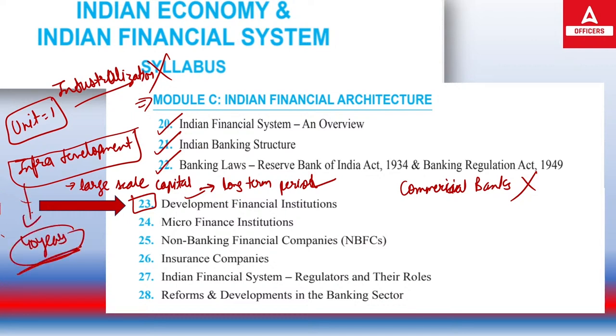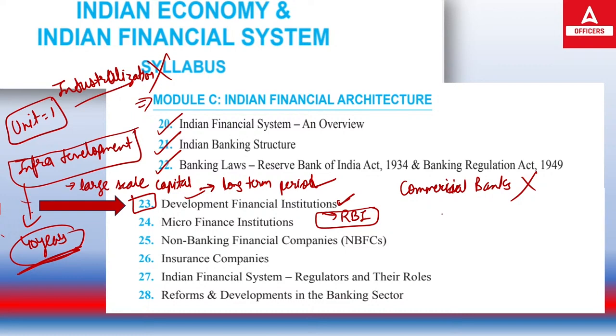All these requirements of infrastructure development were not fulfilled in the country, and that's when RBI said that we have to introduce financial institutions which are going to focus on the infrastructure development of our country. And then development financial institutions were introduced.